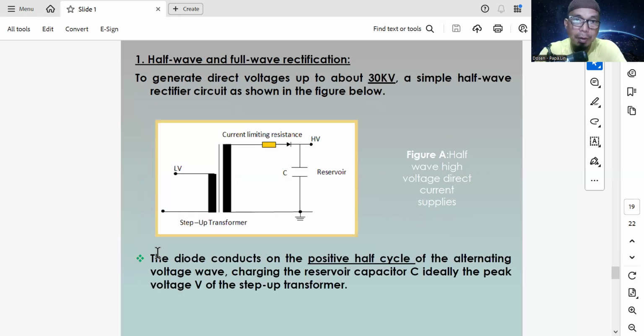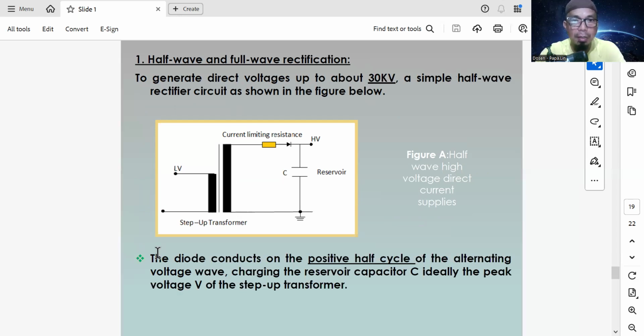The first is half wave and full wave rectification. Rectification of the voltage from AC, or alternating current voltage, generates direct voltage up to about 30 kilovolts. A simple half wave rectifier circuit is shown in the figure below. We use the circuit.